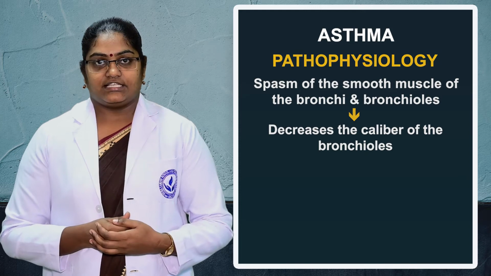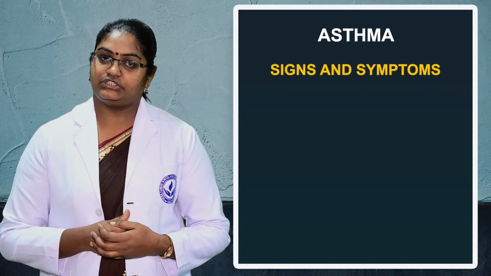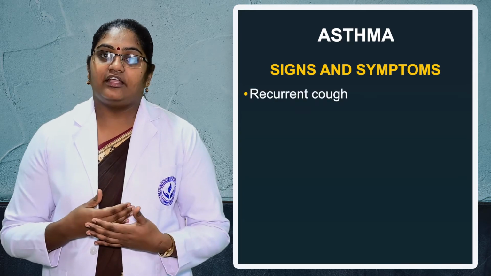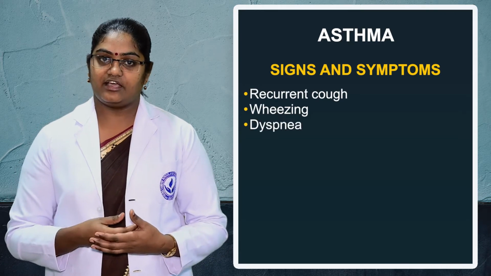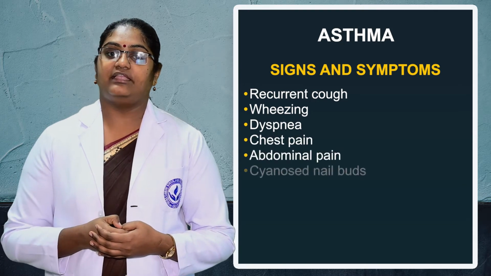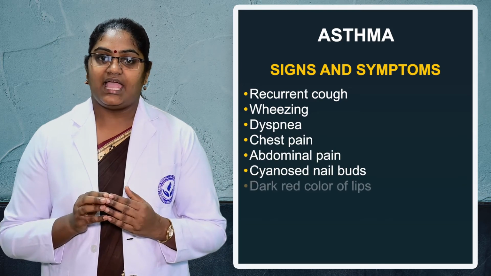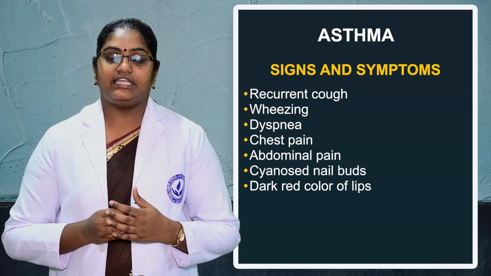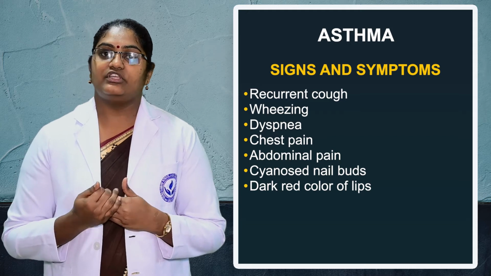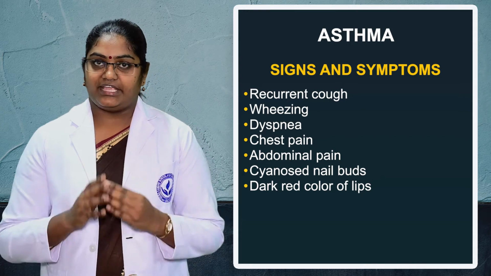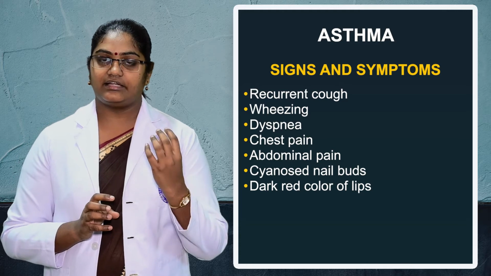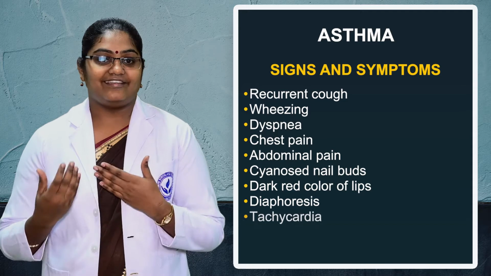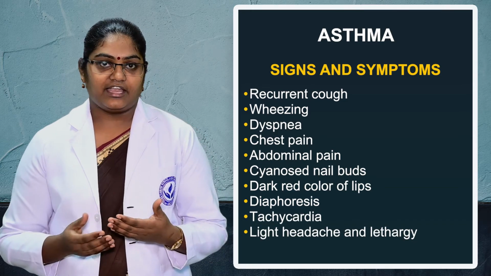Okay, next we can discuss the clinical manifestations of asthma. We can see recurrent cough and wheezing, dyspnea, chest pain, abdominal pain, cyanosis of the nail beds and dark red color of the lips, because there is decreased oxygen in our body. So it leads to cyanosis of the nail beds and a dark red color in our lips. Also diaphoresis, increased sweating, tachycardia, lightheadedness and lethargy.